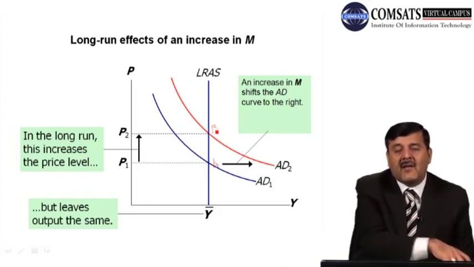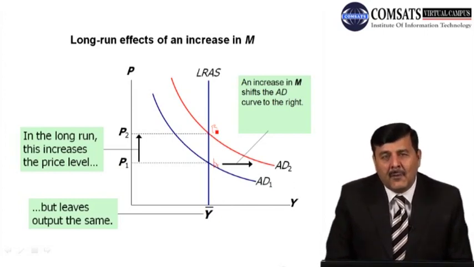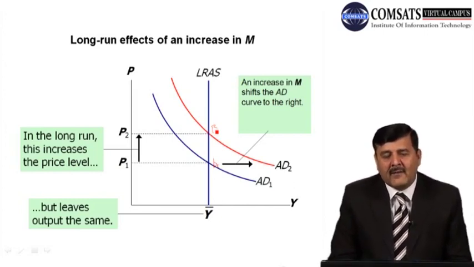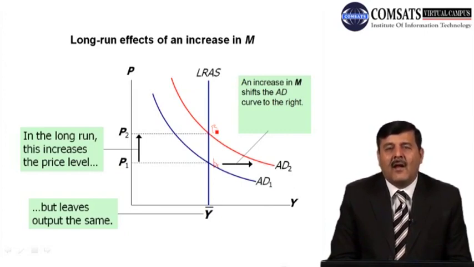Now this new curve is intersecting the long run aggregate supply curve at point B. At point B, output is still at the full employment level, but prices have gone up from P1 to P2 because of the change in aggregate demand due to the change in money supply. So prices go up from P1 to P2, but this leaves the output unchanged. Output will remain the same because this is the long run. Output is already at the full employment level.